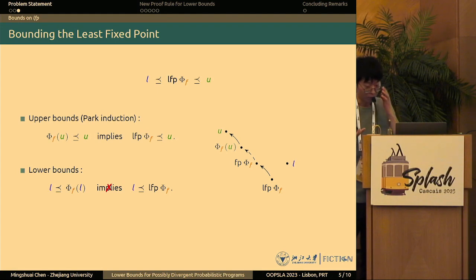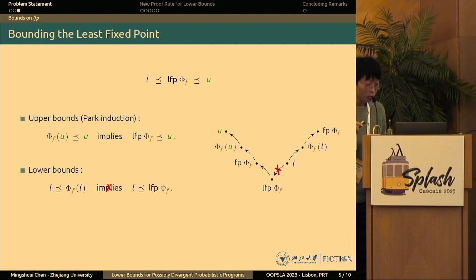In terms of a picture, again, we start from some candidate lower bound L. We apply phi. This takes us up in the partial order, until we reach some fixed point of phi. But this fixed point of phi is necessarily a lower bound of the greatest fixed point, not necessarily of the least fixed point. And that's why we don't have a relation claiming that L lower bounds the least fixed point.